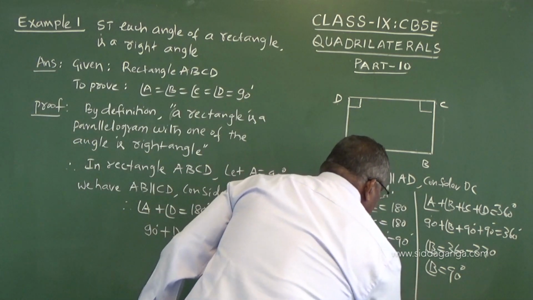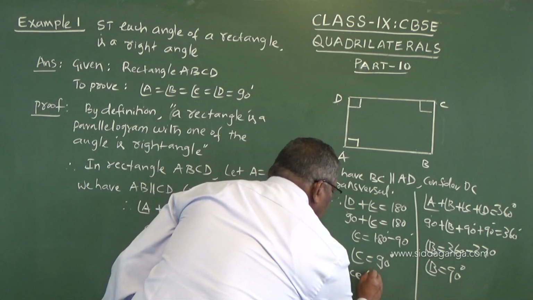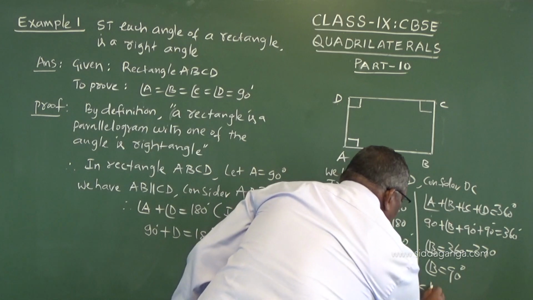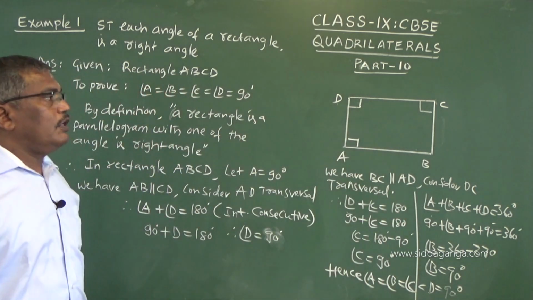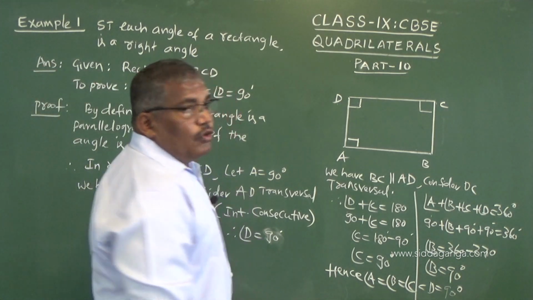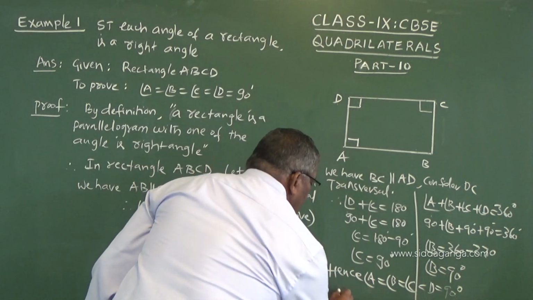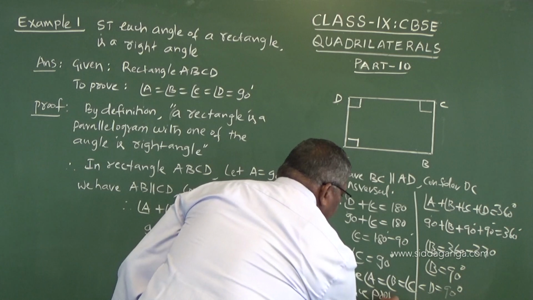Hence proved. A equals B equals C equals D equals 90 degrees. Hence proved, you can write.